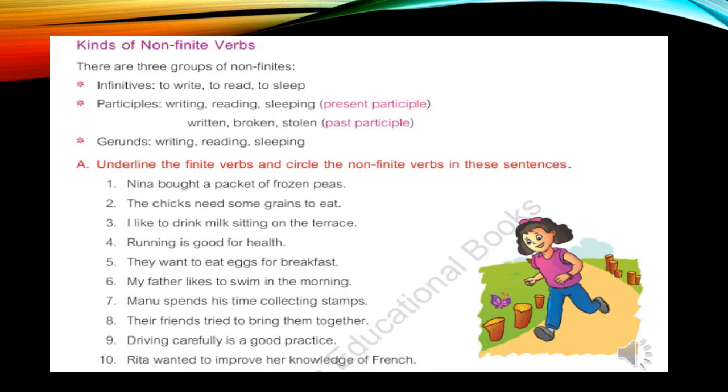Now see the fifth sentence. They want to eat eggs for breakfast. This sentence is the same as the sentence number second and third. Here the verb is with to plus verb in base form. This is called infinitive, and infinitive comes in the category of non-finite verb. Here the verb will not change. Now the sentence number 6, 7, 8, 9, 10 you have to try by yourself. If you feel any problem, you can check the PDF.